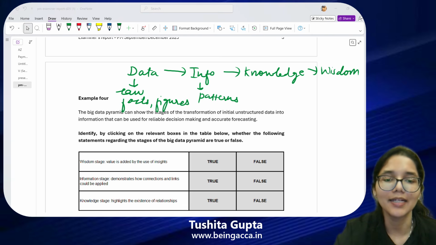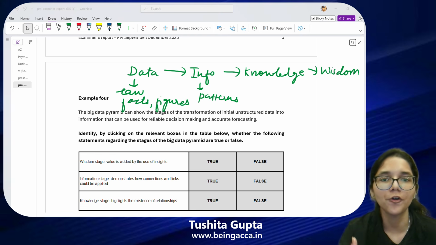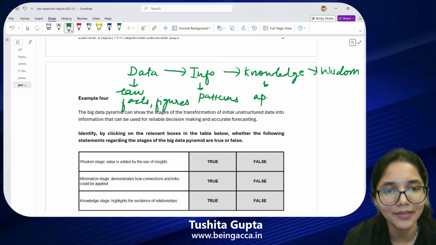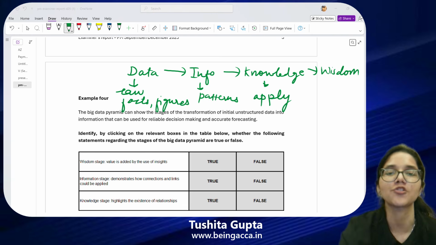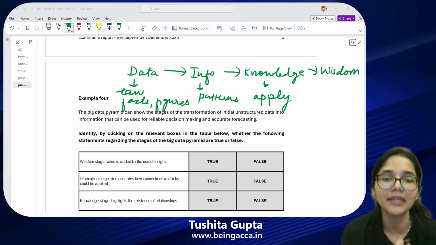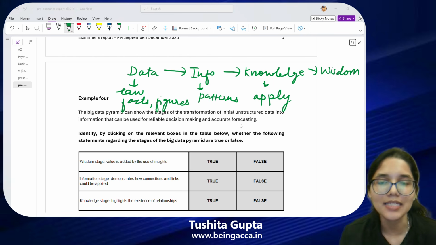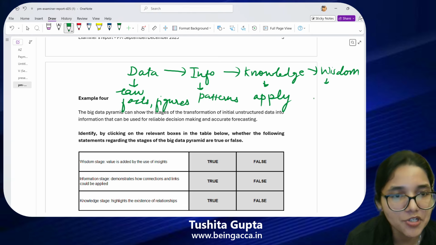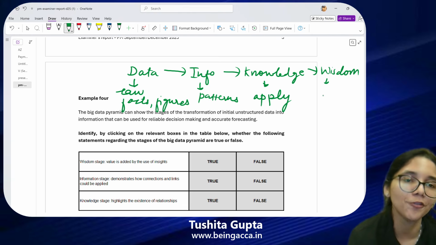So we've discussed that data is basically your raw facts and figures. Information is when you are trying to look for the patterns, the relationships, the trends. And knowledge is when I am trying to understand how I can apply those links, applying the patterns and links that I have studied as part of information. And what is wisdom? Wisdom is when I am actually making decisions on the basis of the insights, on the basis of things that I got to know with my knowledge. And I take the right decisions which help me make profits, which help me create value for my shareholders.